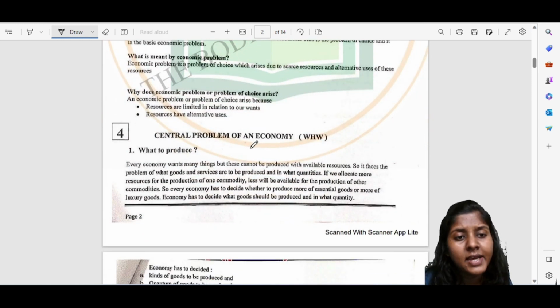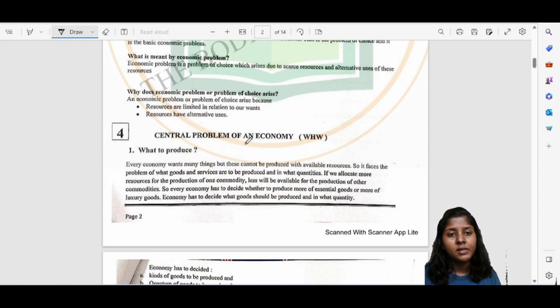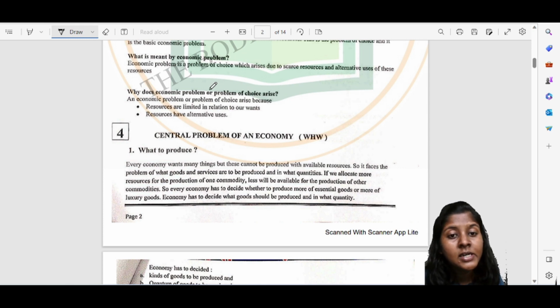And the next is, why does the economic problem or problem of choice arise? It arises because resources are limited in relation to our wants.